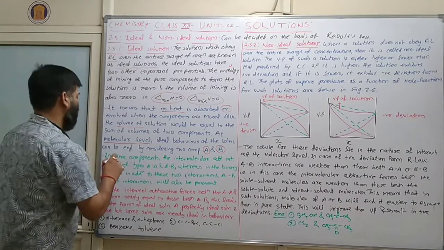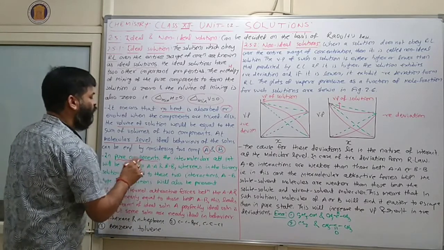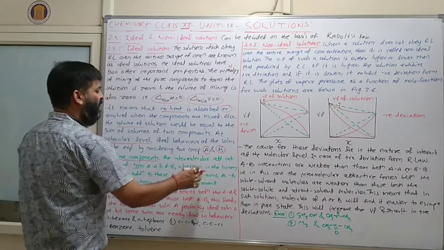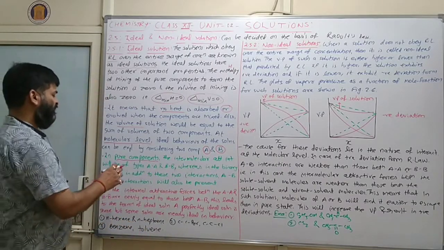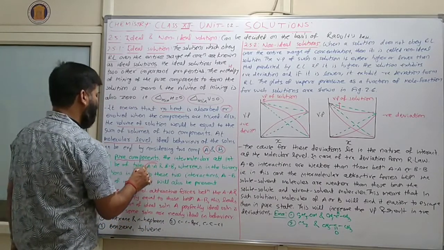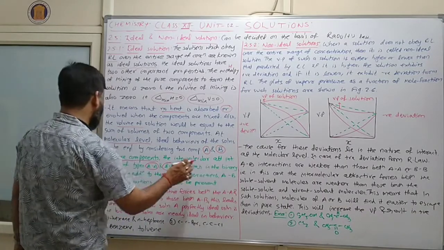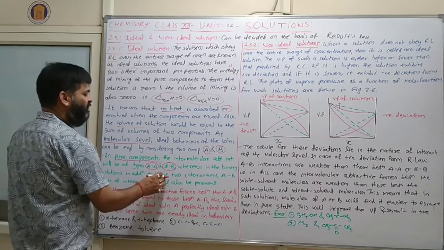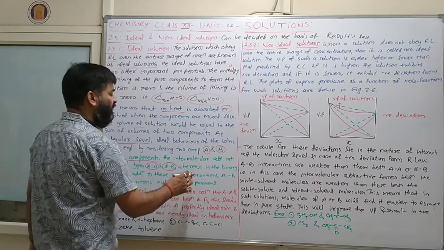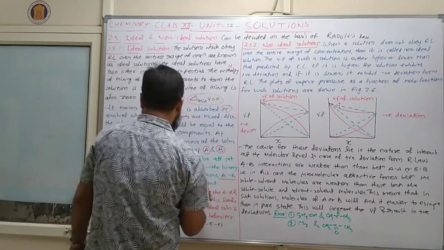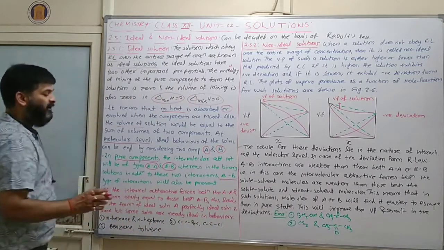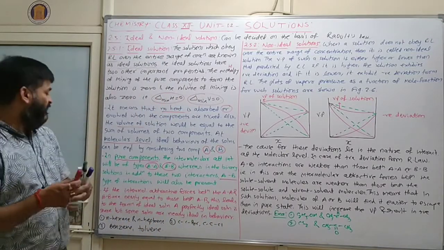Now in a pure component, the intermolecular attractive interactions will be of type AA and BB, whereas in a binary solution, in addition to these two interactions, AB type of interaction will also be present. Clear?